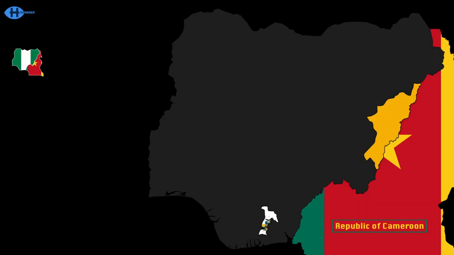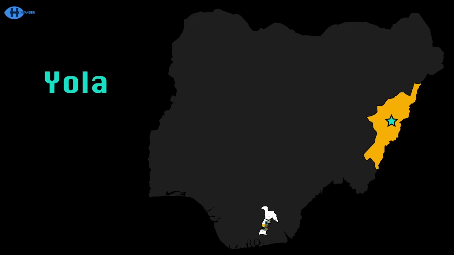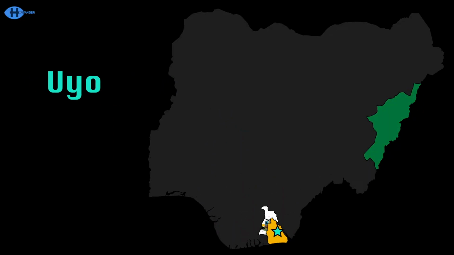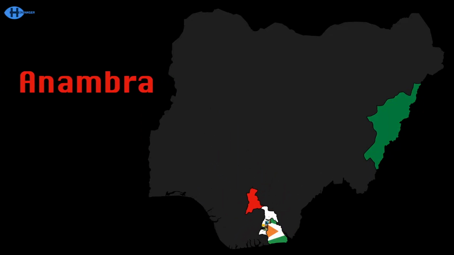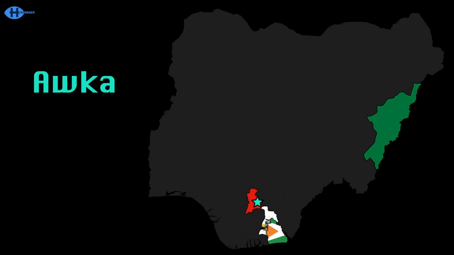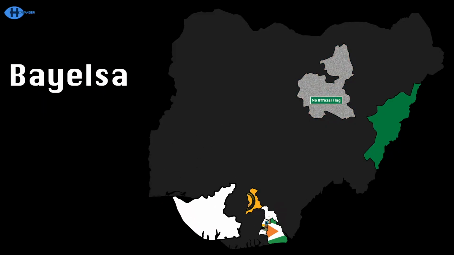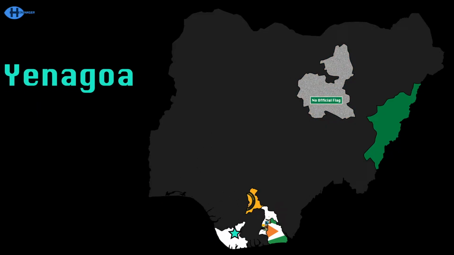Adamawa touches Cameroon, the capital's Yola. Akwa Ibom is in the south with the city of Uyo. Anambra's near the last state, Awka's the capital. The state of Bauchi has a capital also named Bauchi. Bayelsa has Yenagoa, it's not a theory.